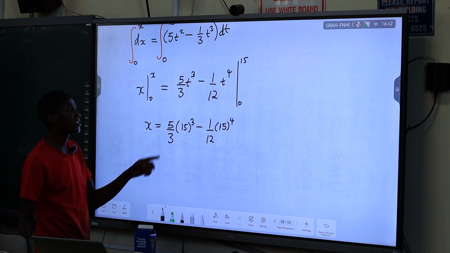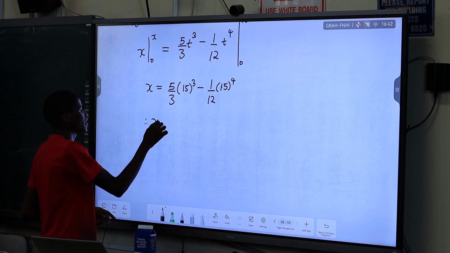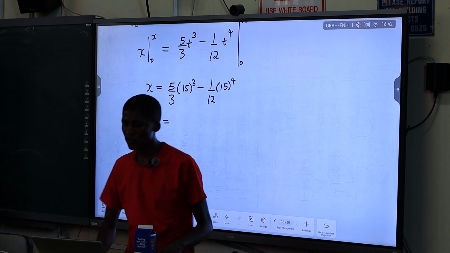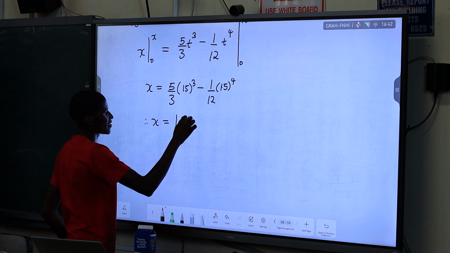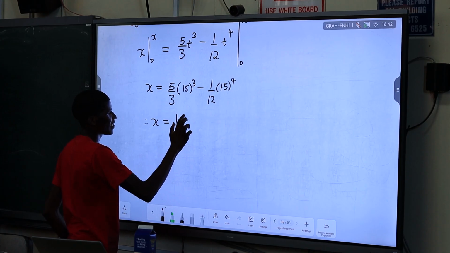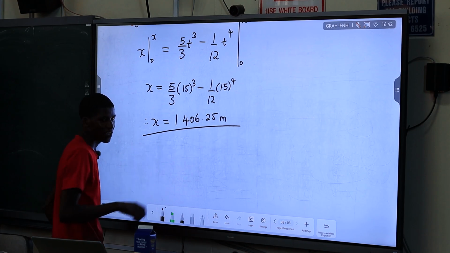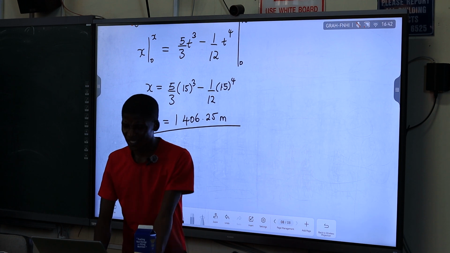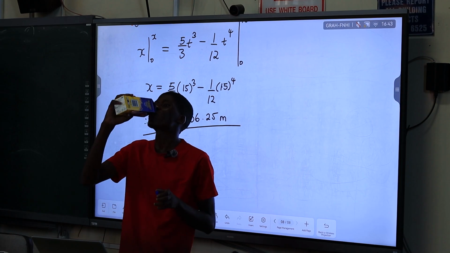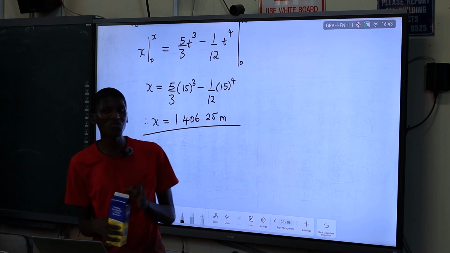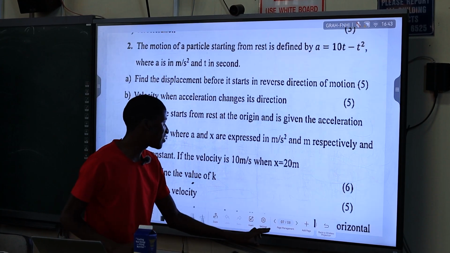When you substitute the lower bound, t equals 0, will it make any difference? No. So what's going to be our displacement then? 406.25 meters. It looks hard, but it's very simple, right? Yes, it's very simple. 406.25. All right, now let's go to the other question.